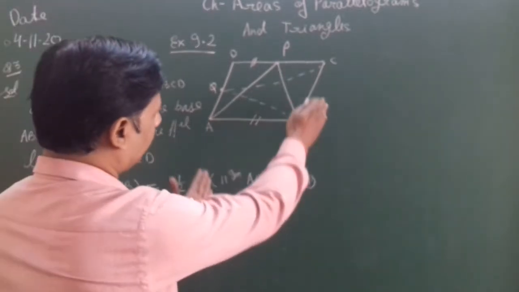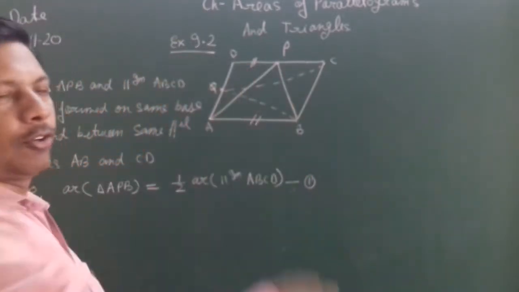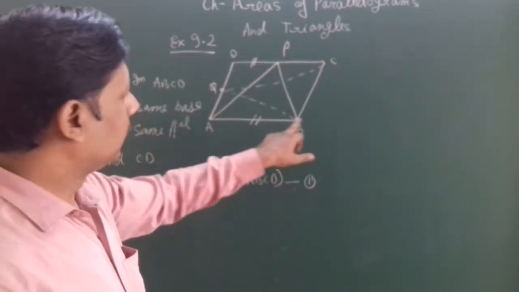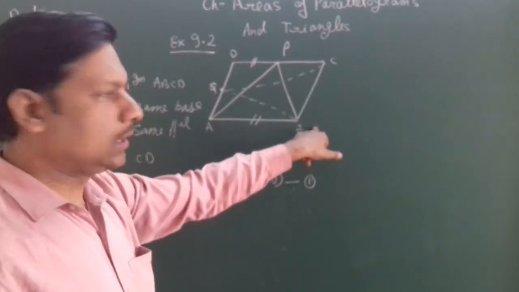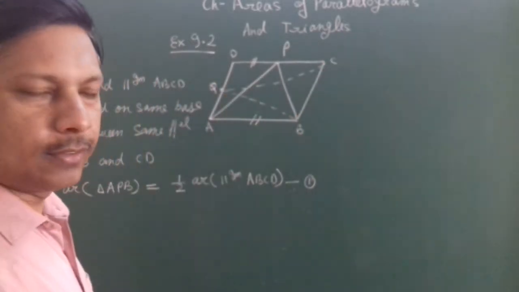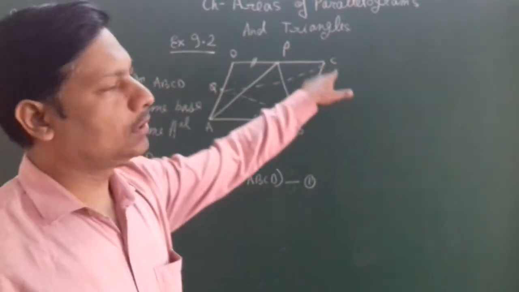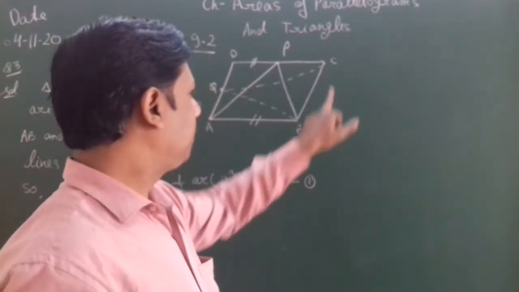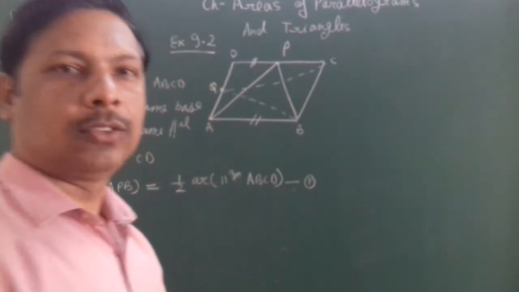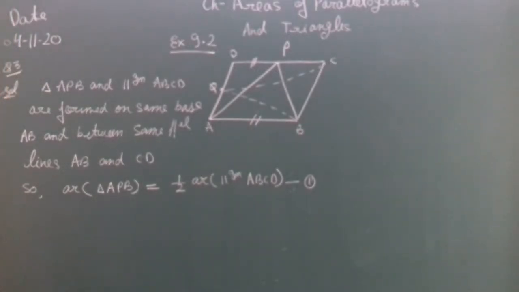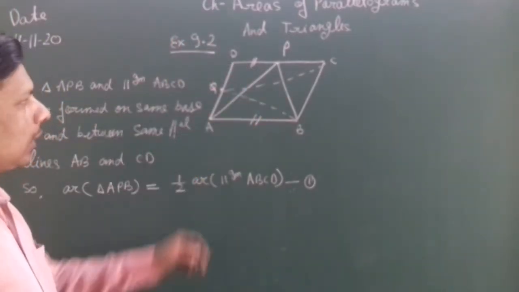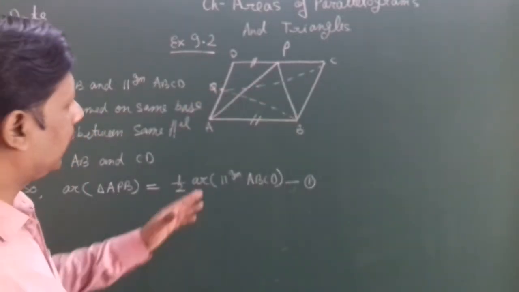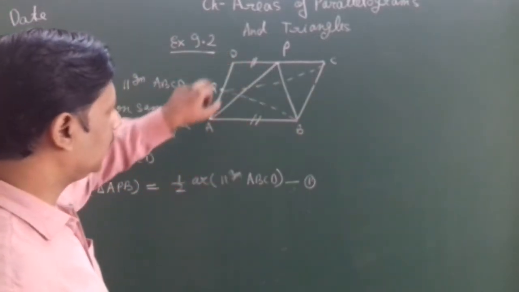Now see this figure again, parallelogram BCDA. Now we are taking the base BC instead of AB. On base BC, BQC is a triangle. This triangle is formed on base BC, and parallelogram BCDA is also formed on base BC. So the same property we can apply here. The area of triangle BQC is equal to half the area of parallelogram BCDA.